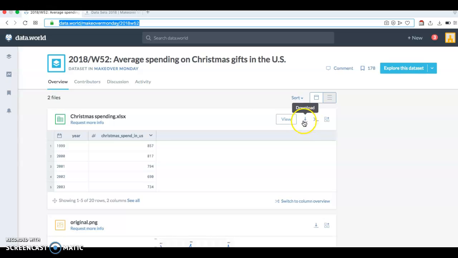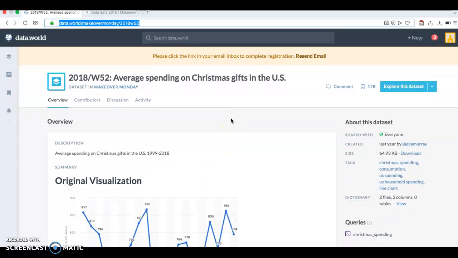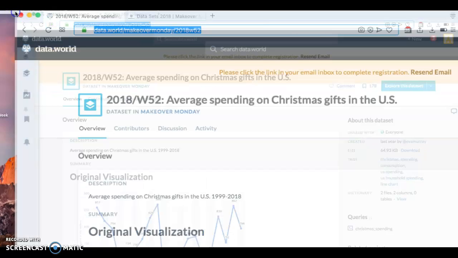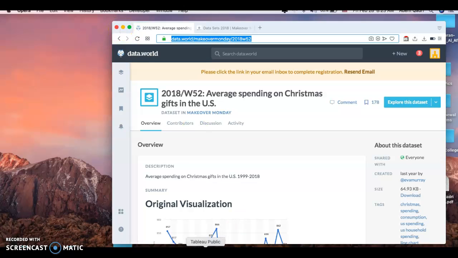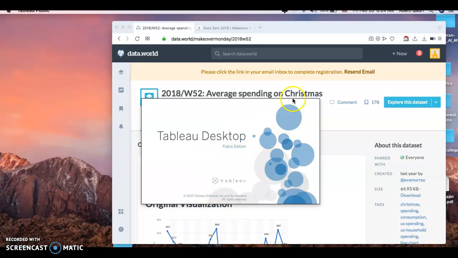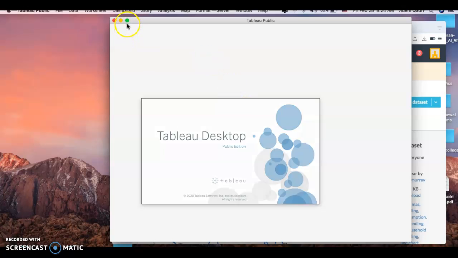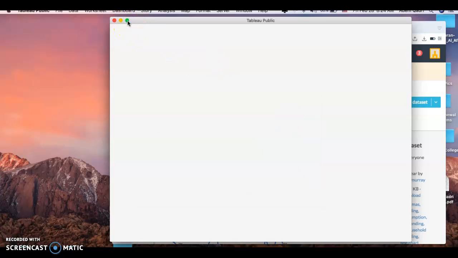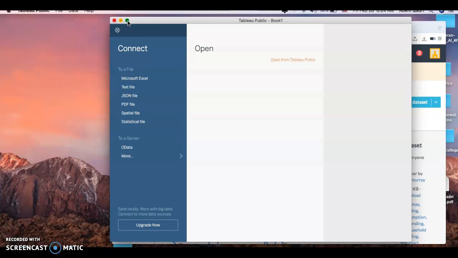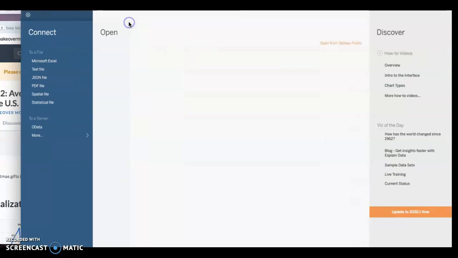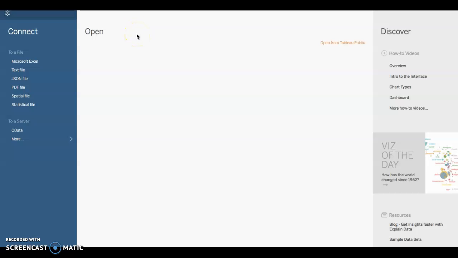So I've downloaded it already on my laptop, and then once that's all set, I'm going to minimize this here, and then open the Tableau application. This may take up to a few seconds just because I have a lot of data already on my laptop. Alright, so let's go bigger. Okay, perfect. So this is the screen that you're going to get when you open that application.